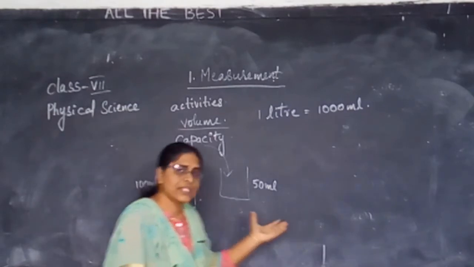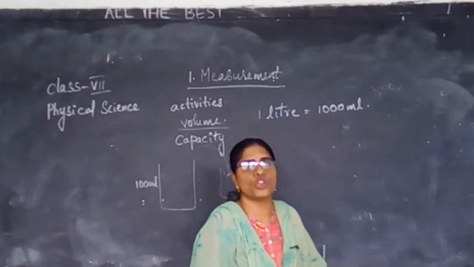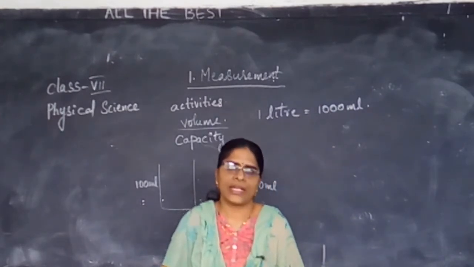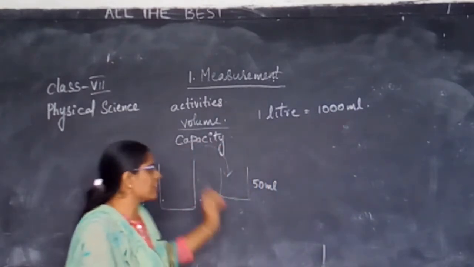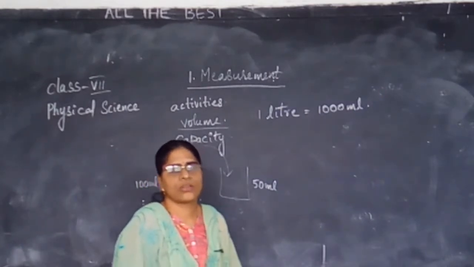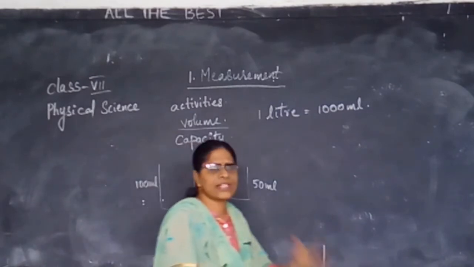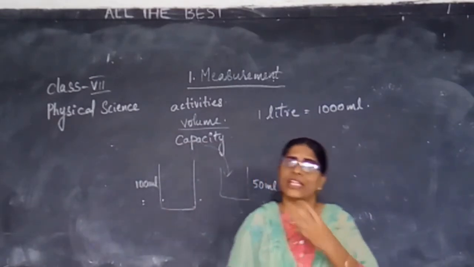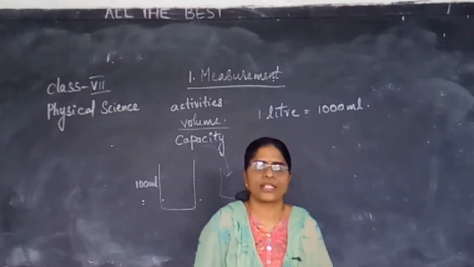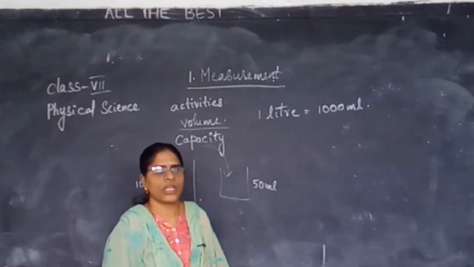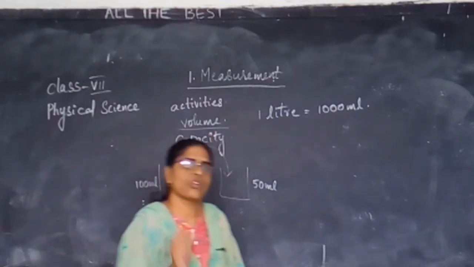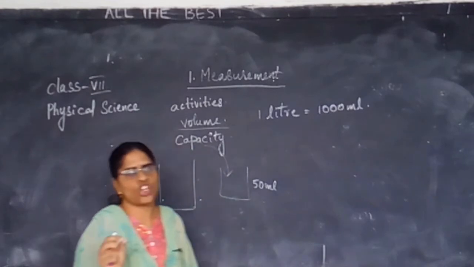The maximum volume of a liquid that can be held in a container is called its capacity. Following, children? Volume is the space occupied by an object.